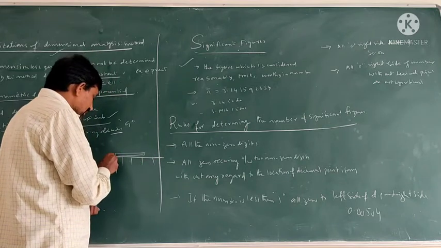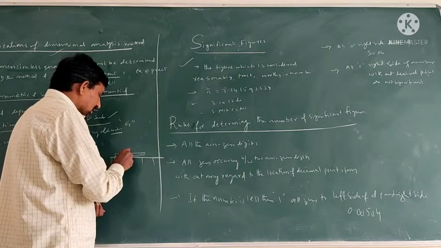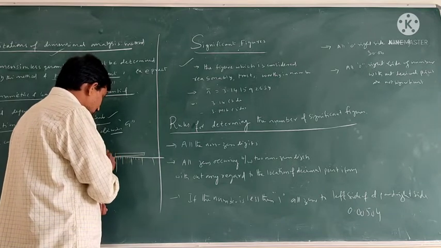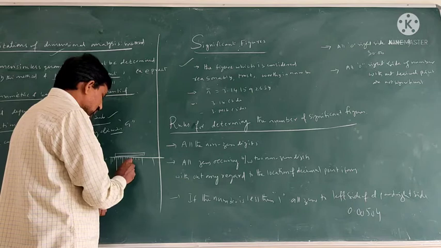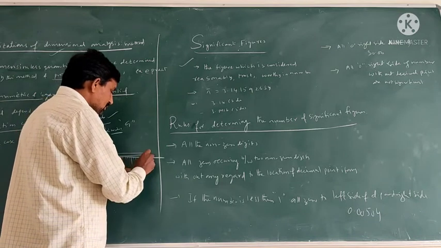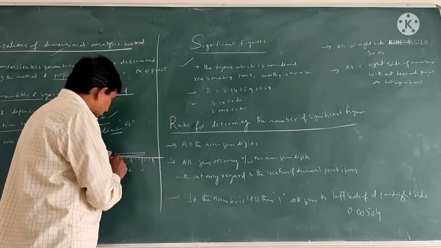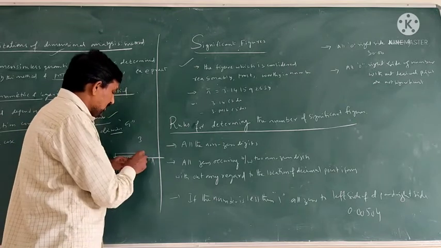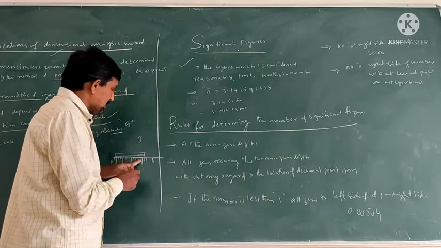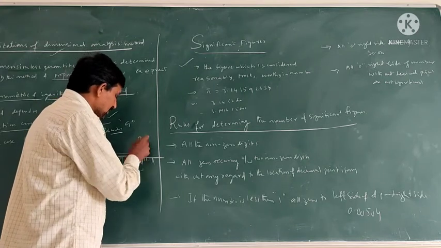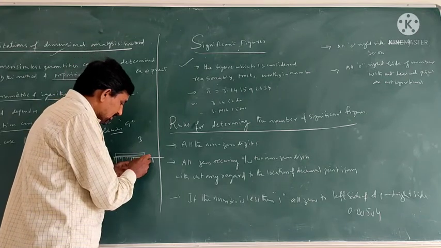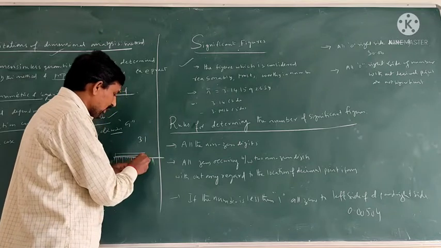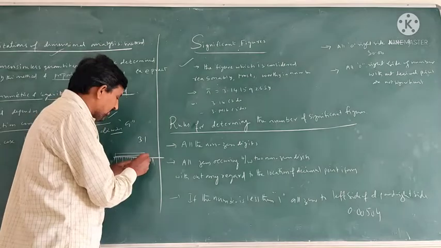So what is the value? This is 0, 1, 2, 3. What is the length of the chalk piece? The length of the chalk piece is 3 point something. 3 is the reliable number. And again 3.1, so one digit is completed.